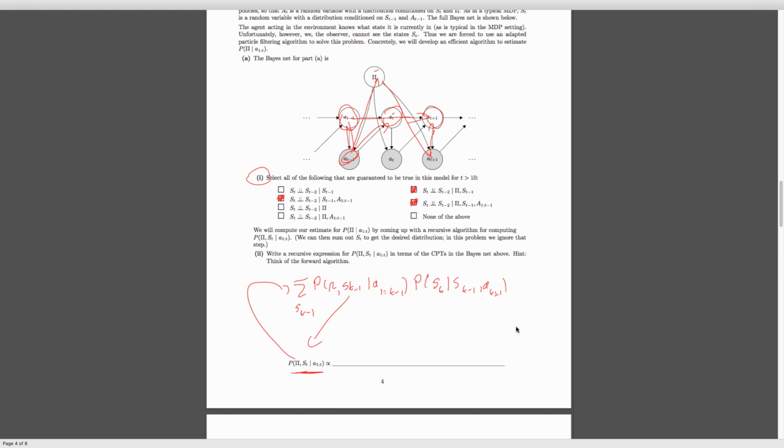And then we also need to include our evidence here. Our evidence here is the actions. So our action distribution is the probability of some action, a_t, conditioned on both the state we were in, s_t, and the policy pi. We observe this, so that ends up being fine. It just multiplies in.